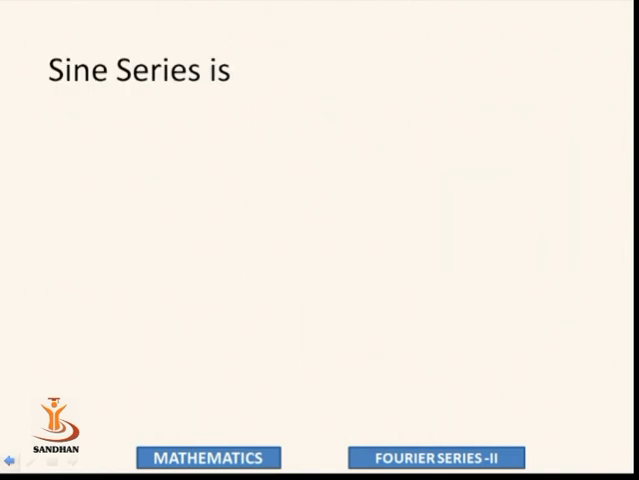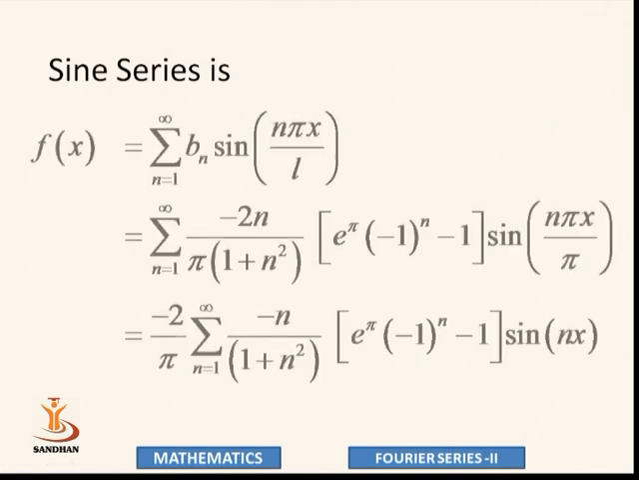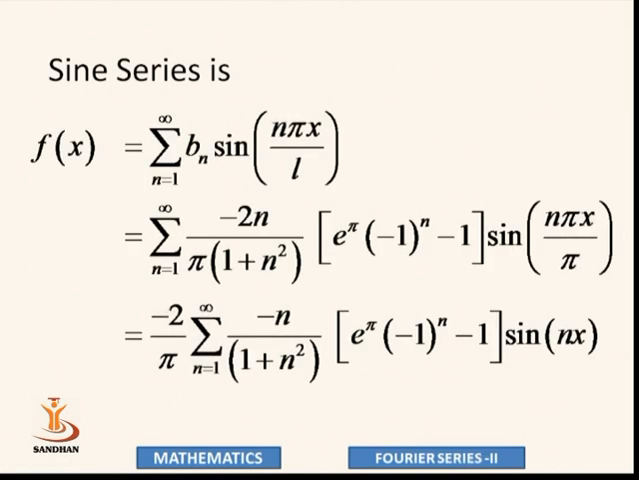So let's write down the sine series formula. The sine series formula is sigma Bn sine n pi x by L, that is sigma n equal to 1 to infinity. Value of Bn is minus 2n upon pi (1 plus n square) times (e to the power pi (-1) raised to n minus 1) into sine n pi x by pi, pi cancels. And minus 2 by pi we can take outside.